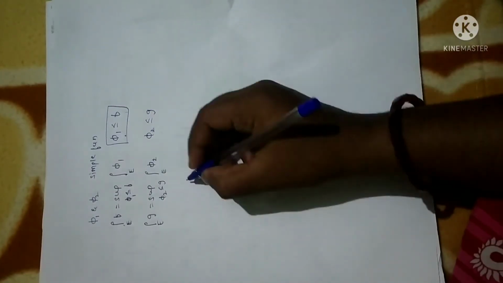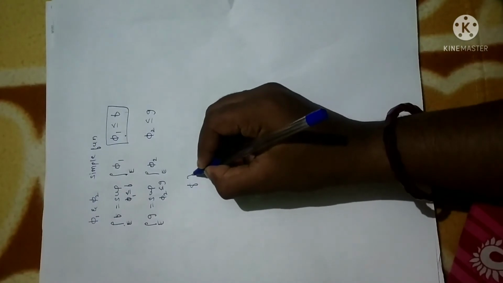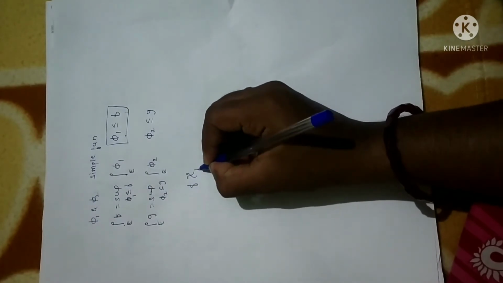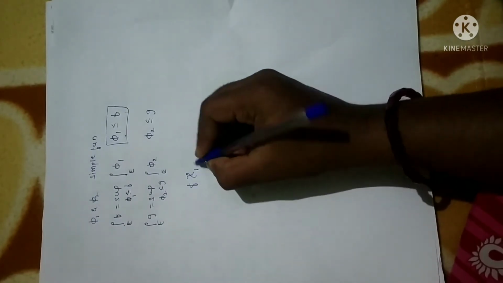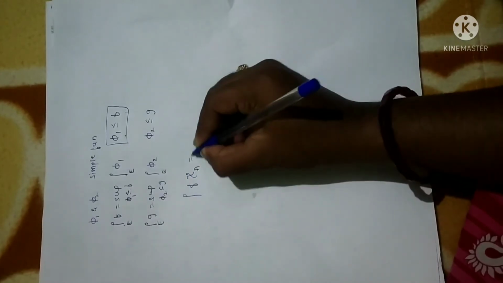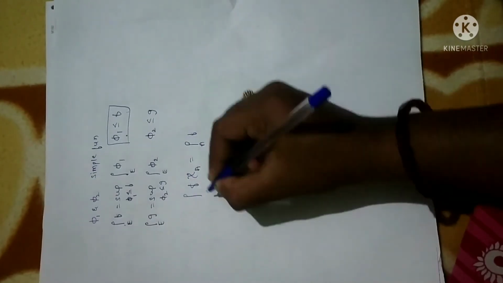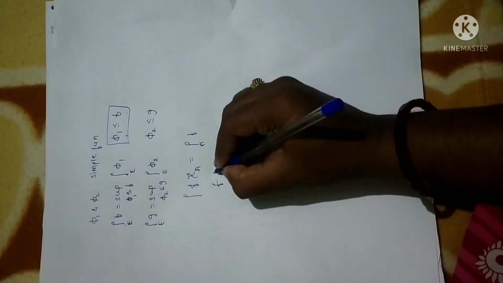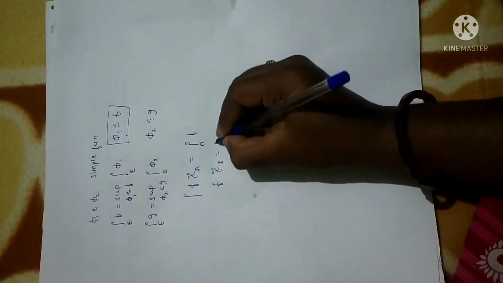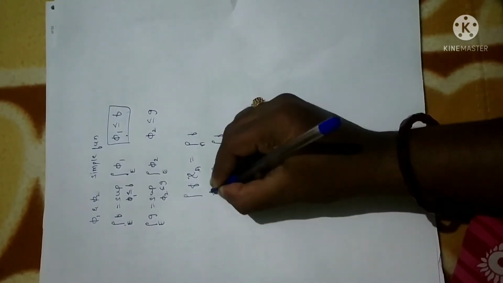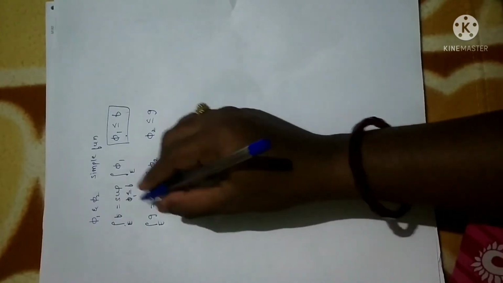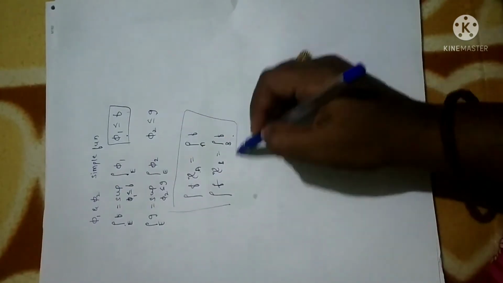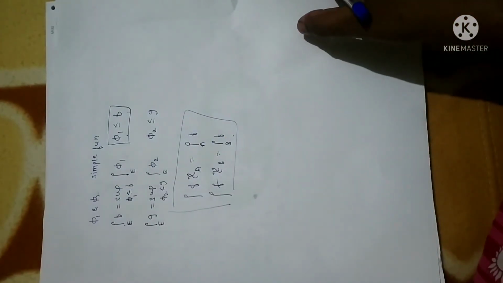And one more thing I have said: suppose I have f times the characteristic function chi of A, we say this will be equal to the integral over A of f. Similarly, if you have f times chi of B, we can write this as the integral taken over B of f, right? So these two are key points. You have to remember this in order to prove the next theorem.